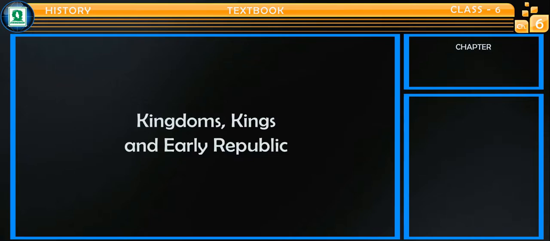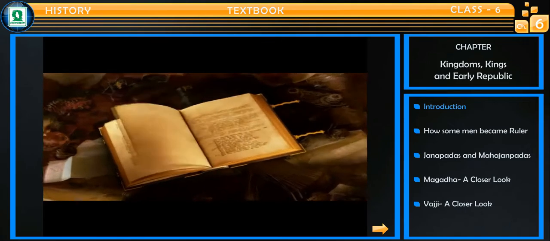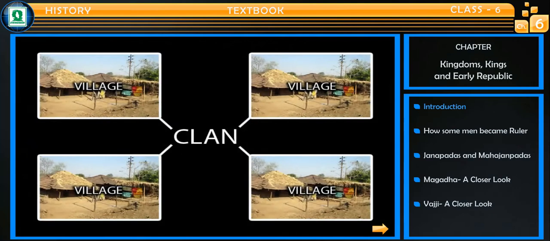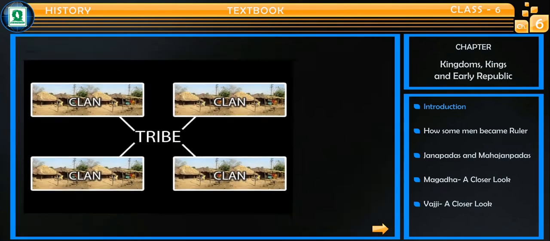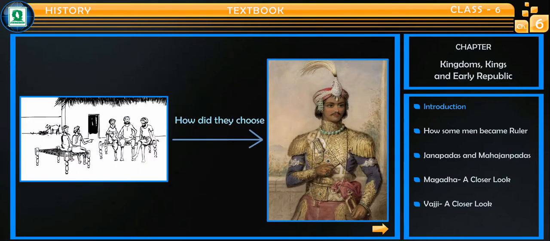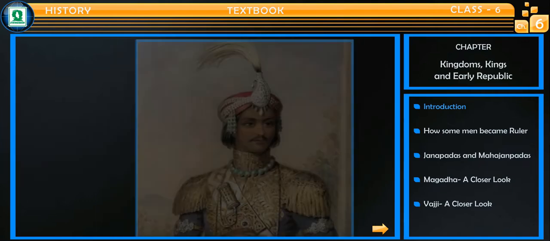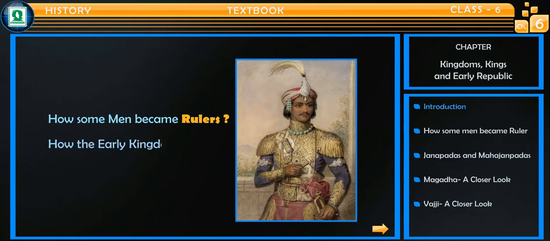Kingdoms, Kings, and Early Republic. In the previous chapter, you have learnt about the villages, clans, and tribes. A group of villages formed a clan, and several clans formed a tribe. Each tribe had a king, but now the question arises, how did they choose their kings, and how villages changed into kingdoms? In this chapter, you will study how some men became rulers, and how the early kingdoms were formed.